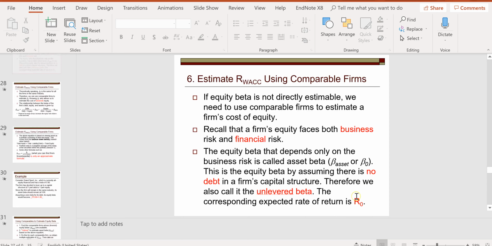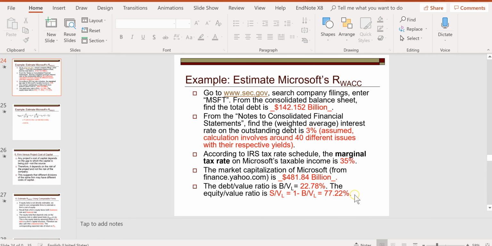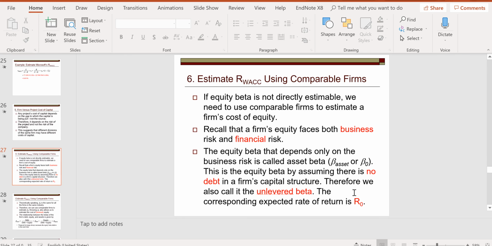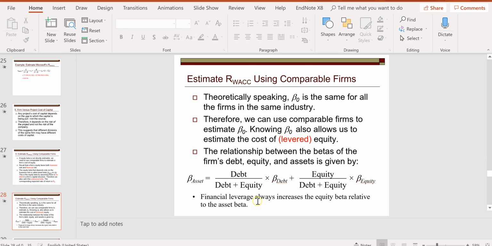Again, going back to that equation here. When we do the unlevering, we use the equation from, we know every input on the right hand side, right? We know the beta debt, beta equity, and capital structure, so we can calculate beta asset or beta zero.